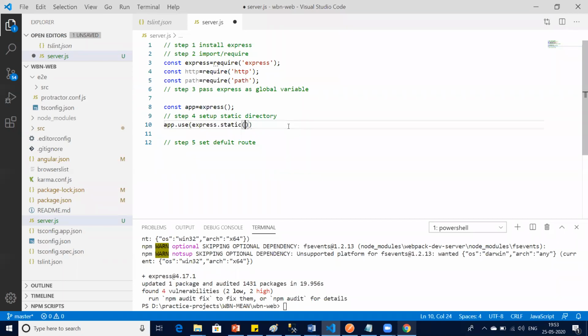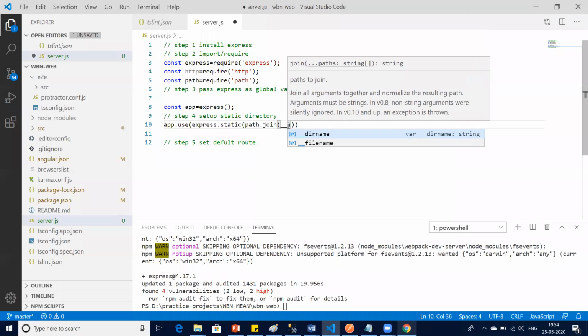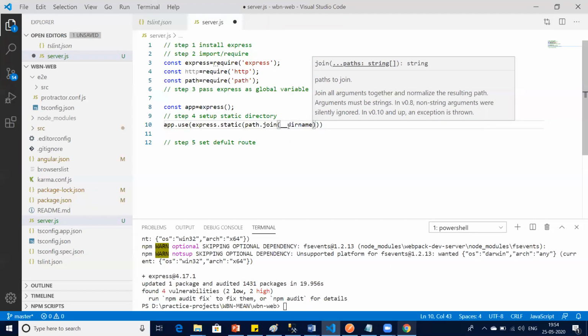Great. So in the static folder, you say path dot join. Join is again a method. I say directory name. As of now, we are setting a directory name, and we need to check what it should be.